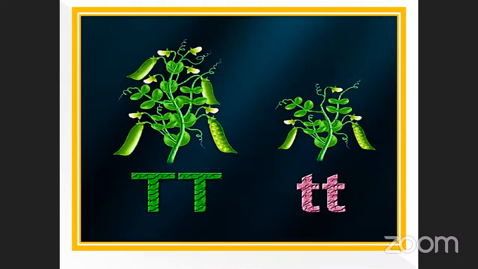See here, this is the plant. This is a tall plant. They denote it as a capital T, capital T. This is a small plant, otherwise called a dwarf plant. It is denoted as small t, small t. This is the contrasting character. Tall is a dominant character, and the opposite contrasting character is the dwarf. So this is a small one, this is a large one. They denoted the letters as capital T, capital T, and this one is called small t, small t. These two in the heterozygous condition was named by Bateson. And you know about that also, isn't it?